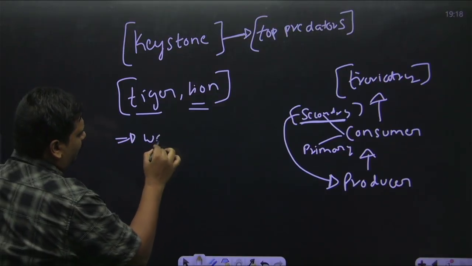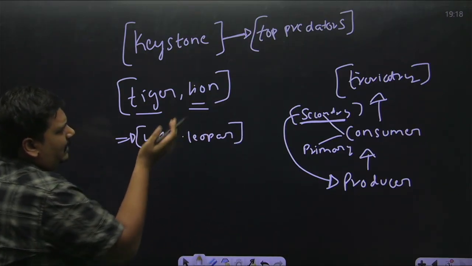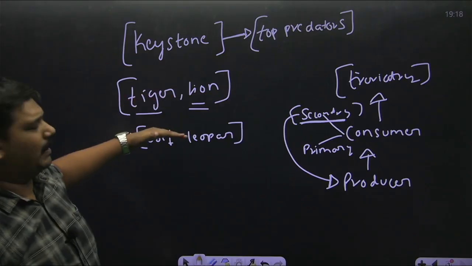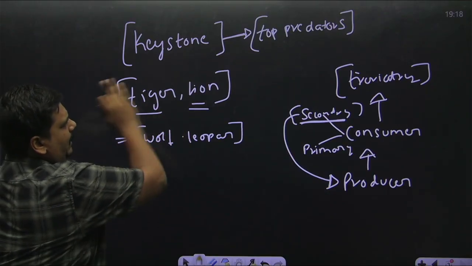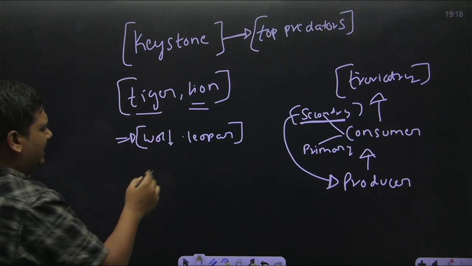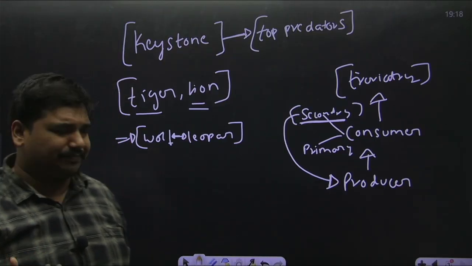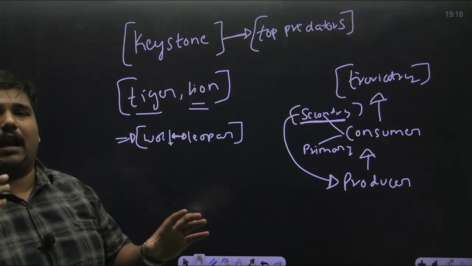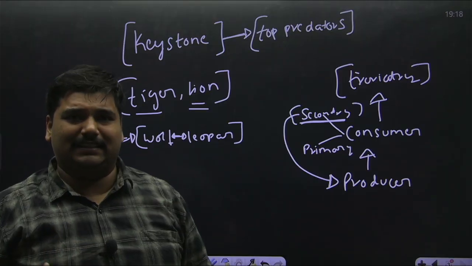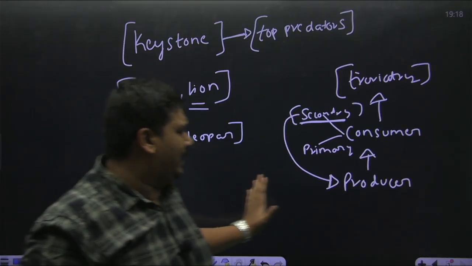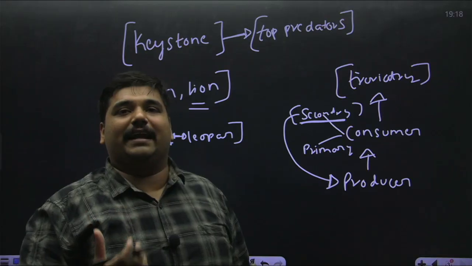the secondary, below lion and tiger, you will have wolf, leopard, etc. These are below the lion and tiger. When these lions and tigers are removed, these animals will cause overgrazing. Now see, if there is no lion and tiger to eat the deer or other grass consuming animals, these animals will completely consume the producers, that is plants, and it will cause a barren wasteland.